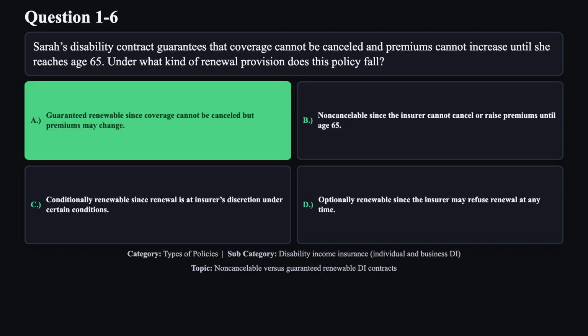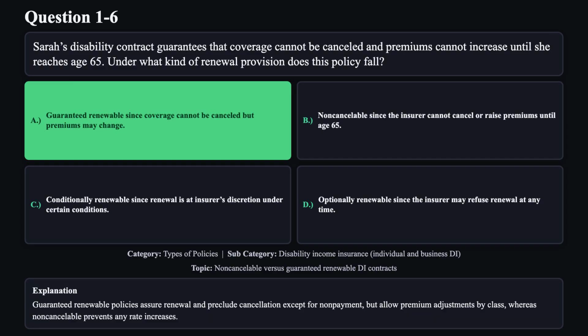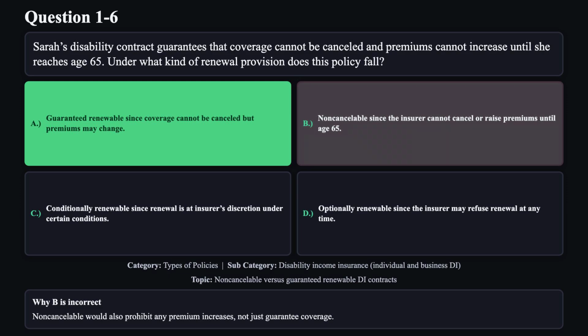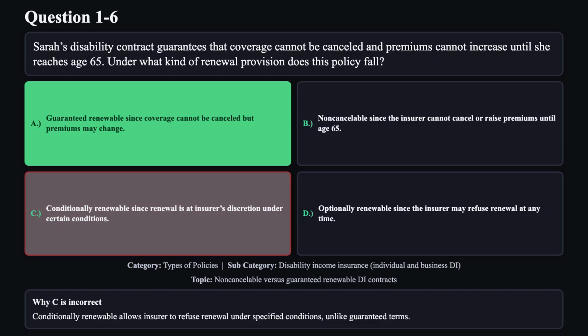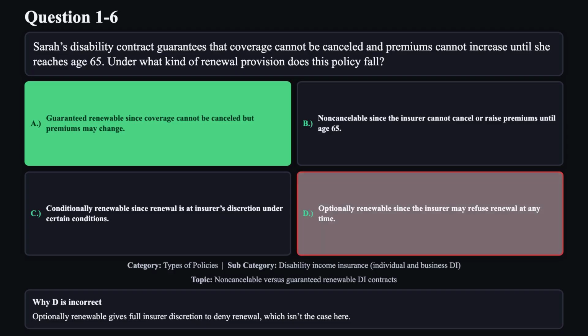The correct answer is A. Guaranteed renewable policies assure renewal and preclude cancellation, except for non-payment, but allow premium adjustments by class, whereas non-cancelable prevents any rate increases. Reason B is not correct. Non-cancelable would also prohibit any premium increases, not just guarantee coverage. Reason C is not correct. Conditionally renewable allows insurer to refuse renewal under specified conditions, unlike guaranteed terms. Reason D is not correct. Optionally renewable gives full insurer discretion to deny renewal, which isn't the case here.